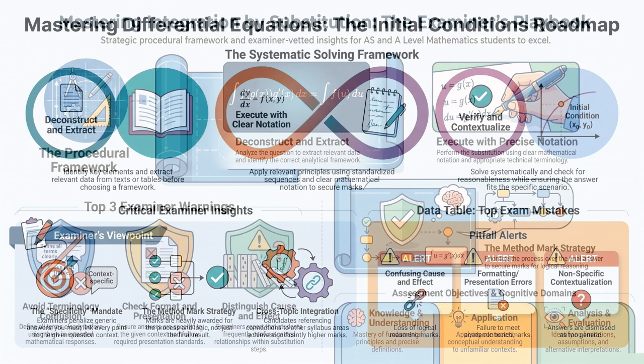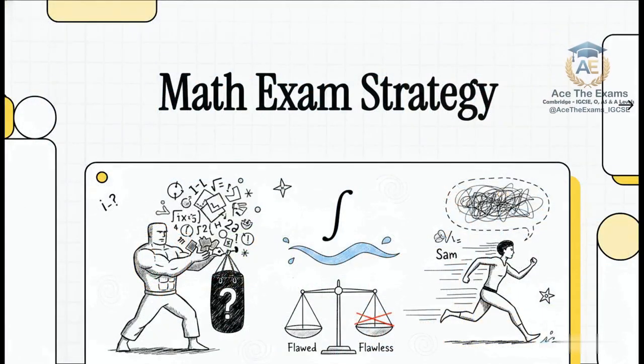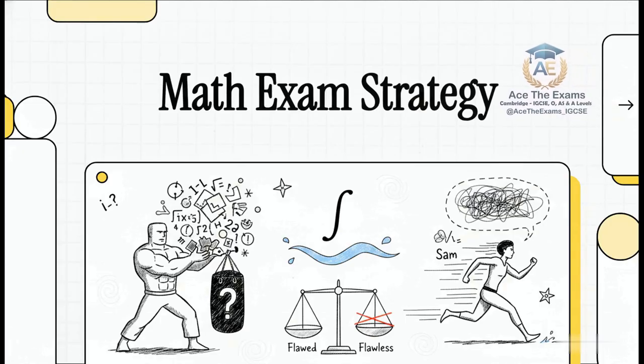Step inside the dojo. Welcome to this explainer, where today we are treating the exam hall not as a place of panic, but as a discipline, a martial arts arena. We are tackling the Cambridge Mathematics 9709 syllabus, and we are going straight for the heavy bag, the notoriously tricky Section 3.5, Integration by Substitution.